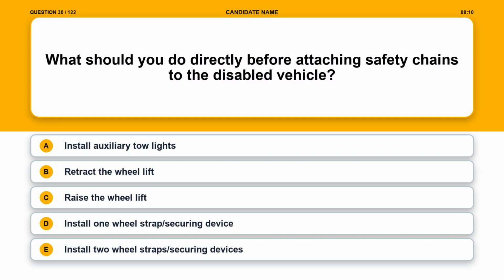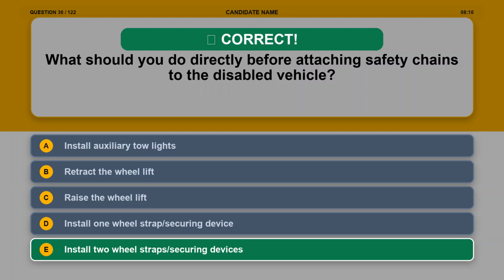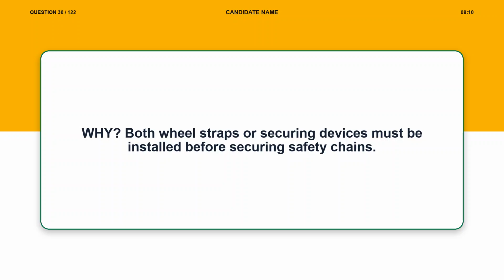Option A, install auxiliary tow lights. Option B, retract the wheel lift. Option C, raise the wheel lift. Option D, install one-wheel strap/securing device. Option E, install two-wheel strap/securing devices. The correct answer is option E, install two-wheel strap/securing devices. Explanation. Both wheel straps or securing devices must be installed before securing safety chains.